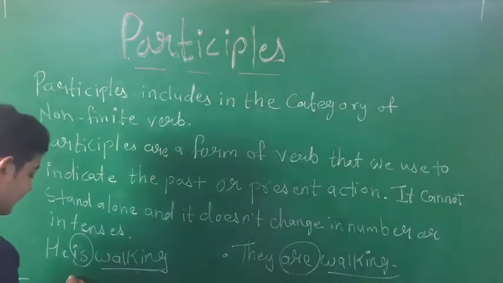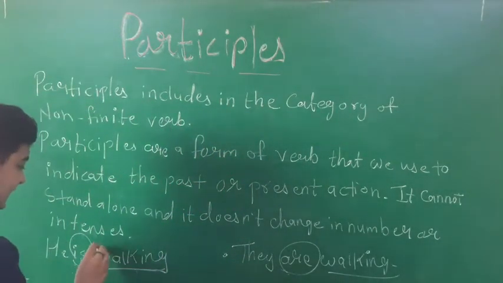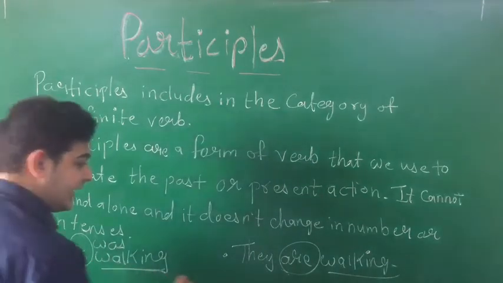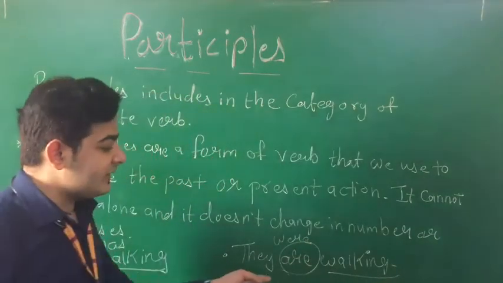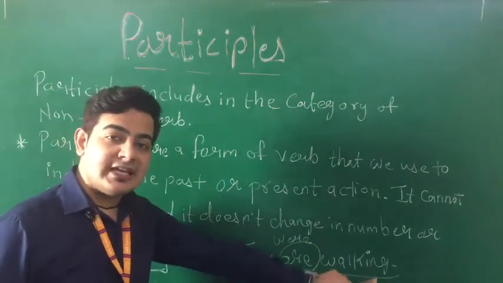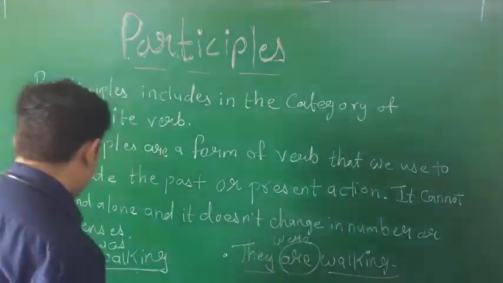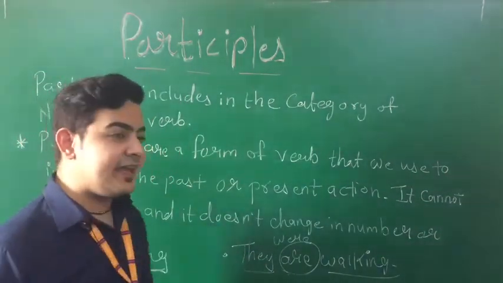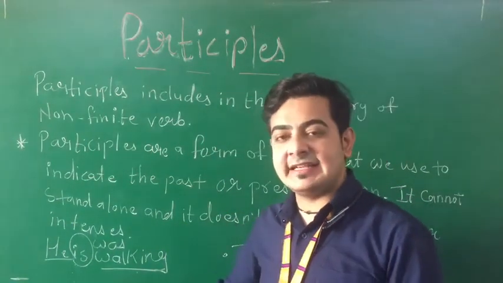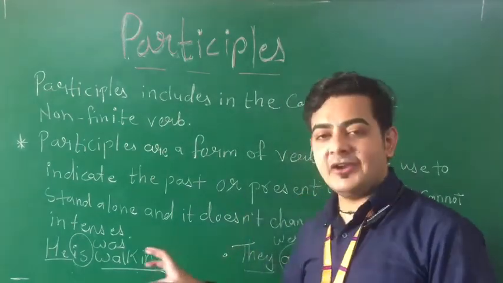If I write here, he was walking, then also it is correct. Instead of 'is' I can write 'was', then also it is correct. They were walking, then also it will come as walking. So there will be no change in tense or in number. Here 'they' means more than one, and here 'he' means a boy, right? So there will be no change in the tense or in number when it comes to the participles. So this is the format of participles we have.